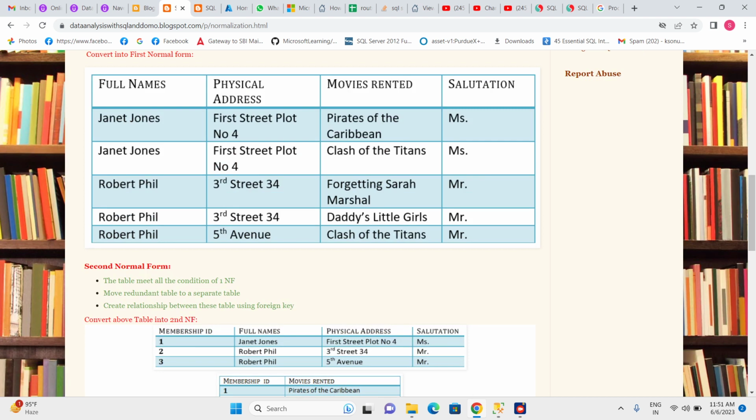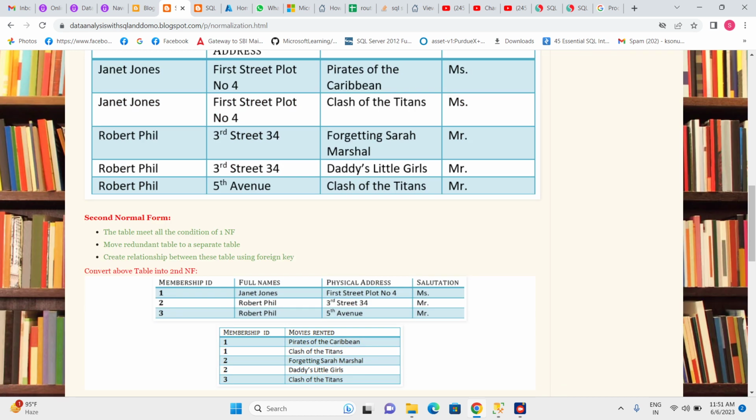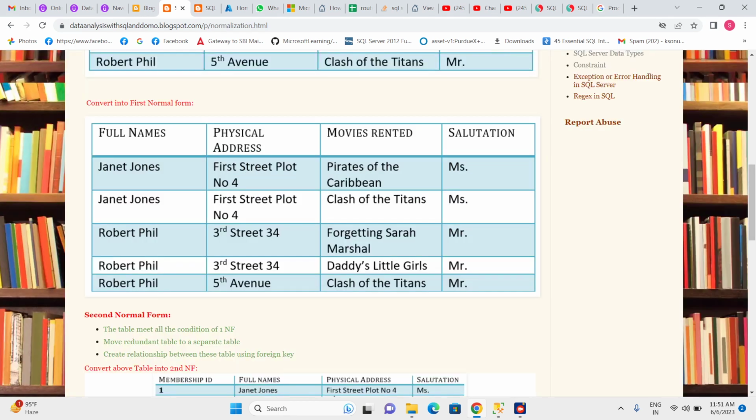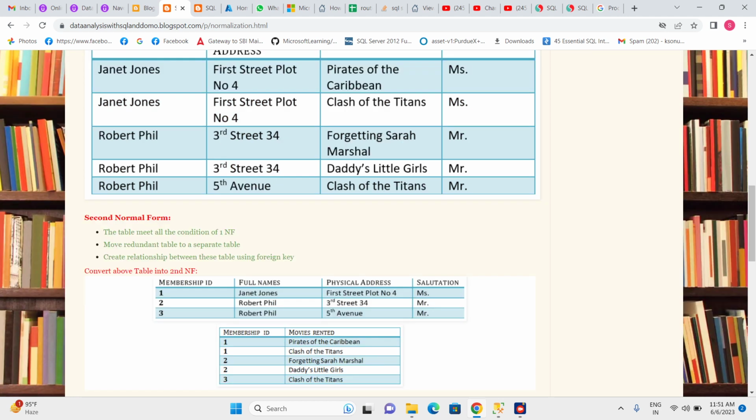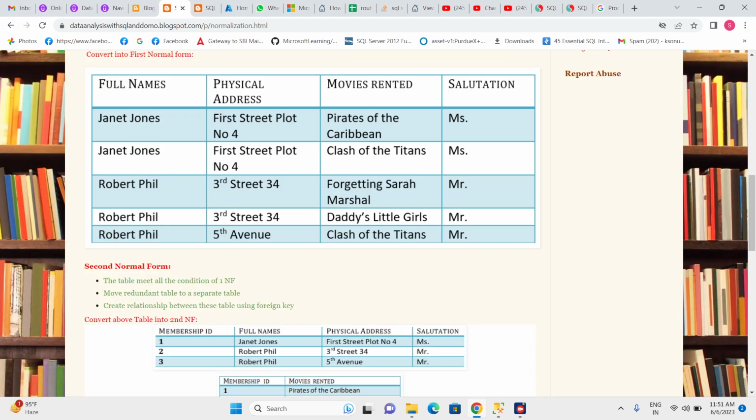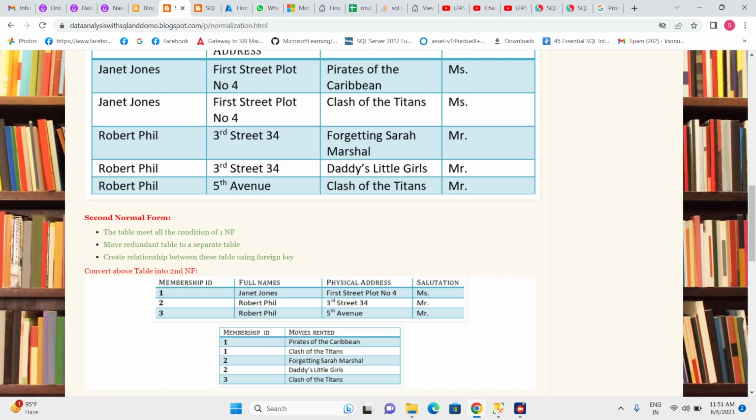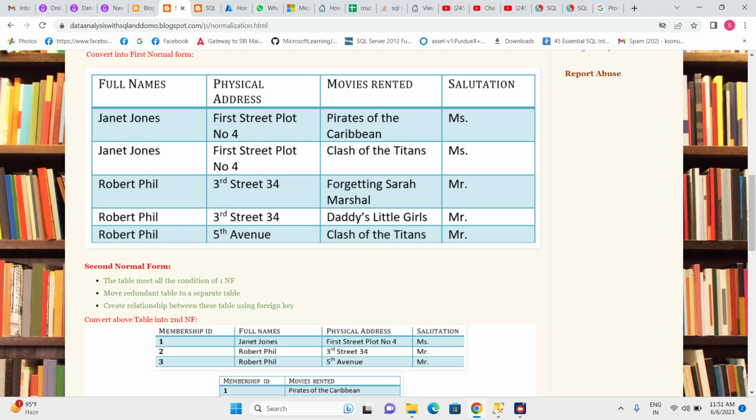Now, to convert this table into second normal form, move redundant data into a separate table. So let's see what is redundant here. First, we can see we have name and address, and then movie rented, then salutation.